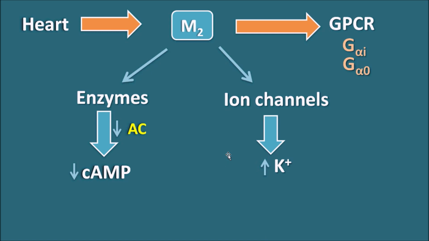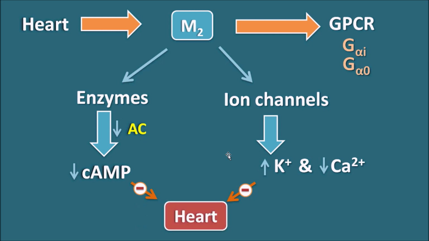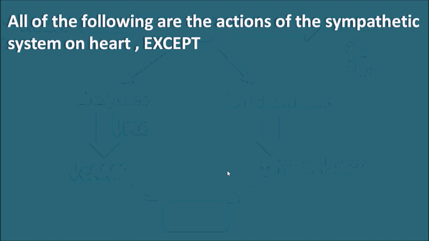At the same time, they can also block the inward going calcium channels which are actually responsible for the depolarization of the heart. So now these M2 receptors can decrease the cyclic AMP as well as they open the potassium channels and close the calcium channels. By all of these actions, they can inhibit the heart. In this way, M2 receptors are inhibitory in nature, thereby they reduce the rate and force of contraction of the heart. Let us go to the next question.